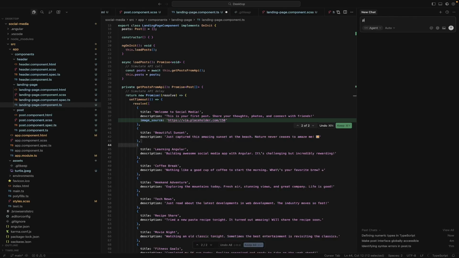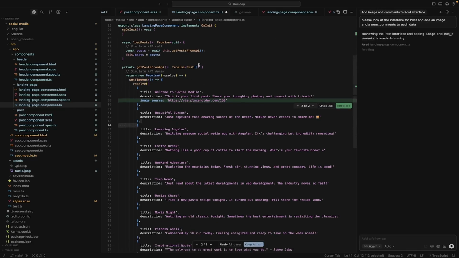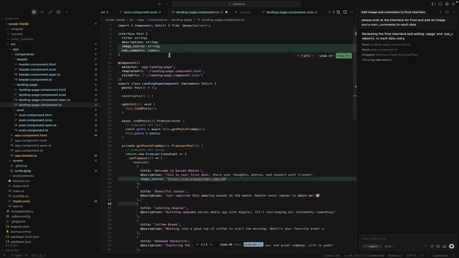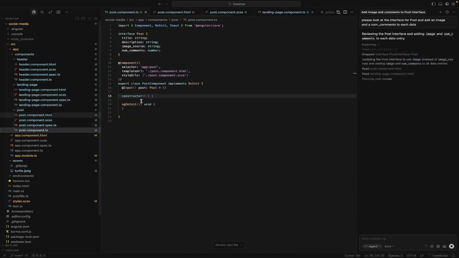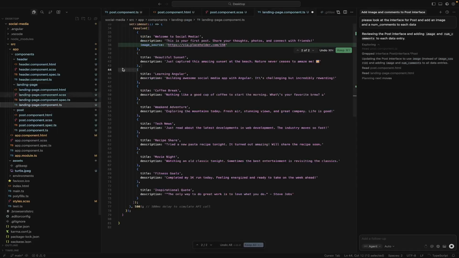Please look at the interface for post and add an image and a number of comments to each data. Whatever. So let's see what it does. And again, these are really, really good because they will just copy paste, do this a bunch of times for us.